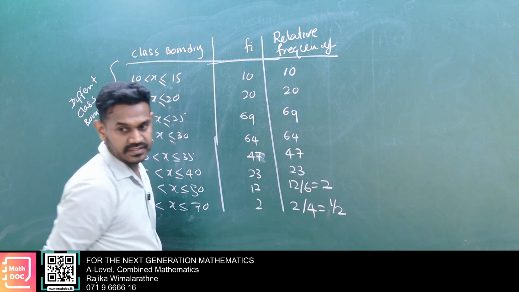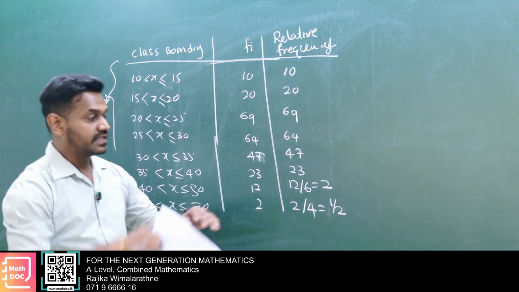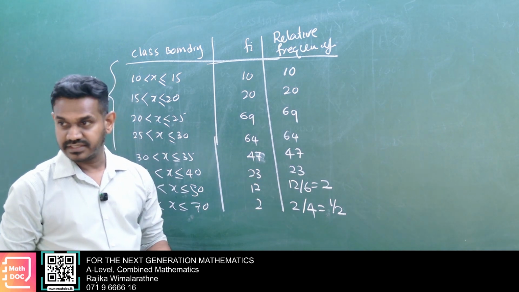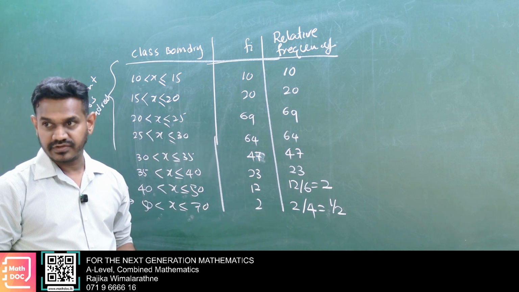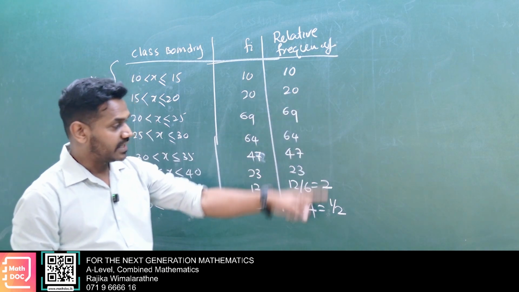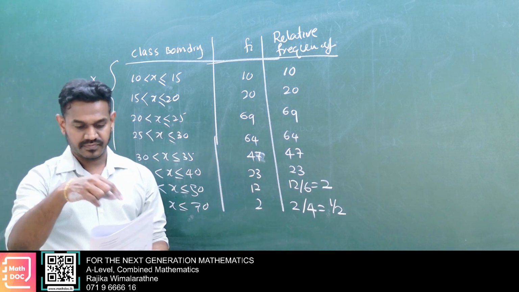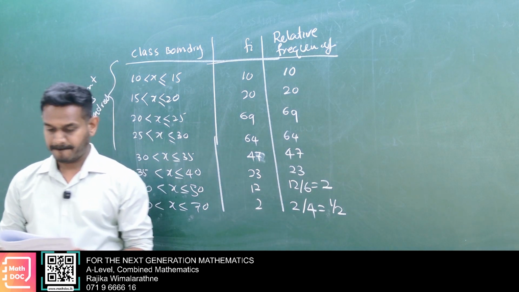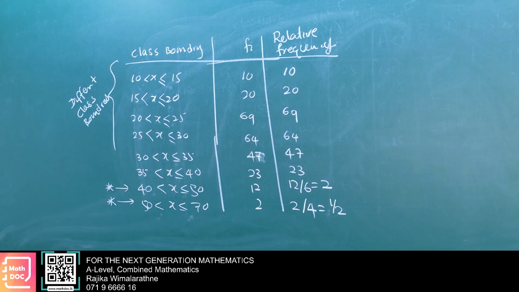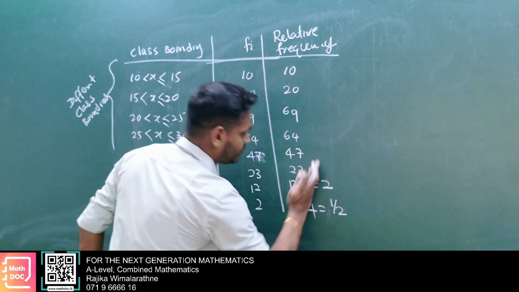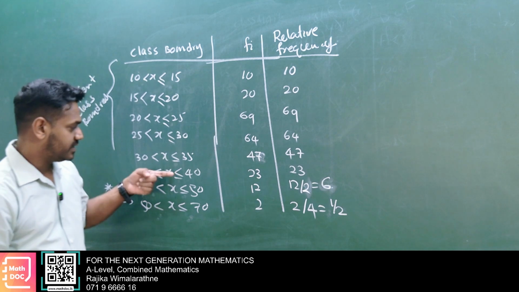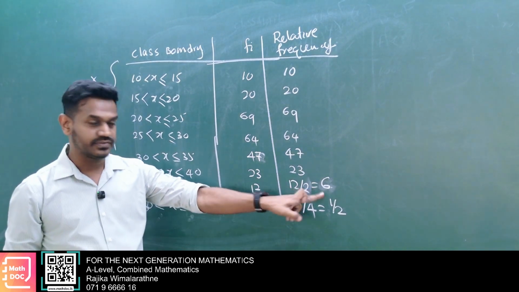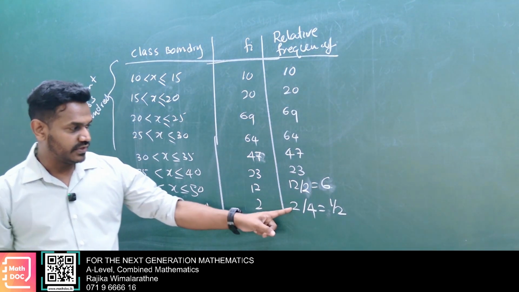This is relative frequency. When sketching a histogram, you have to consider that. Not for the ogive, but for the frequency polygon, you have to consider that. Okay, you put that in the table. 12 over 2, 6. Here times 2, then 12 divided by 2, 6. Here times 4, then 2 divided by 4, half.